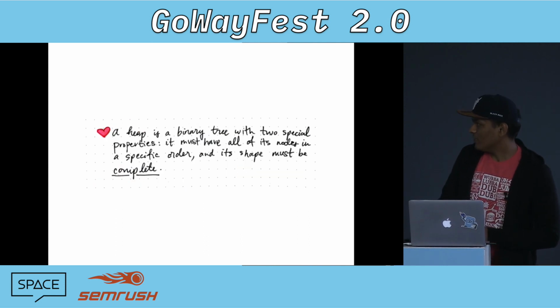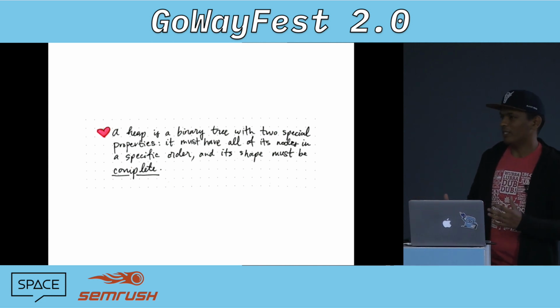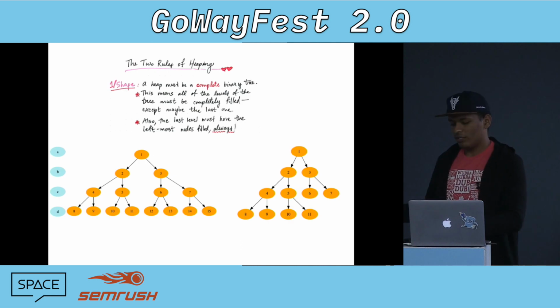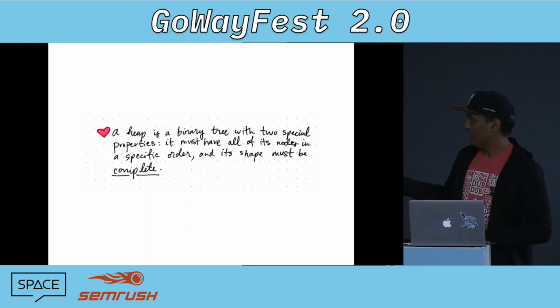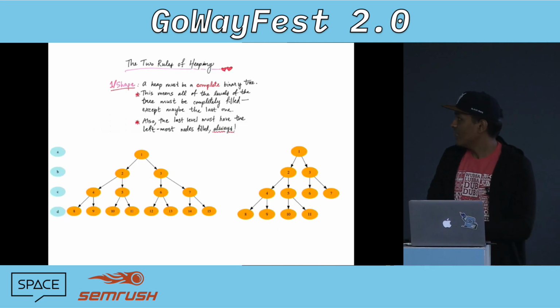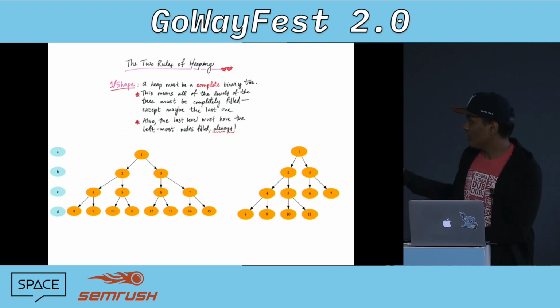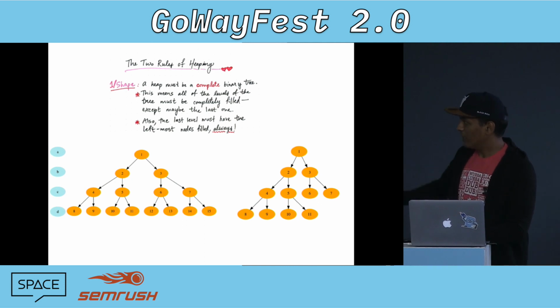So what is a heap then? A heap is a binary tree with two special properties. It must have all its nodes in a specific order, and its shape must be complete. What do we mean by that? So the first property is the shape property. Let's say you have a binary tree, and it has to satisfy the shape property for it to be called a heap. The shape property is that all the levels of the tree must be completely full except the last one.